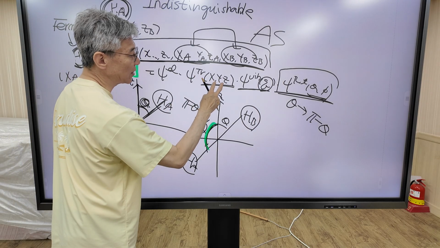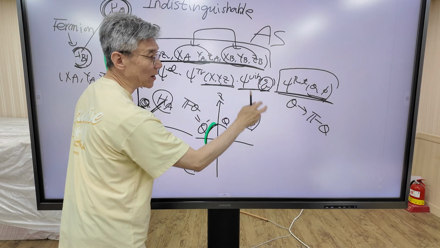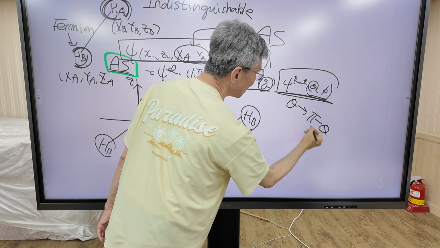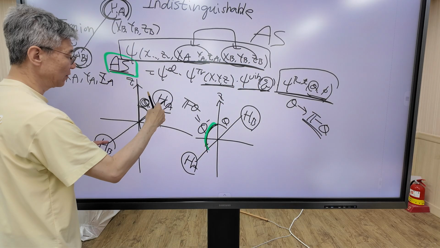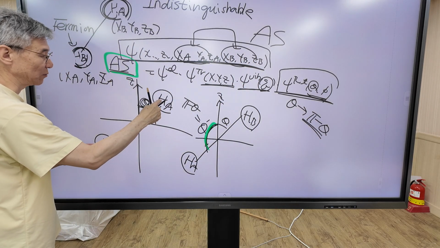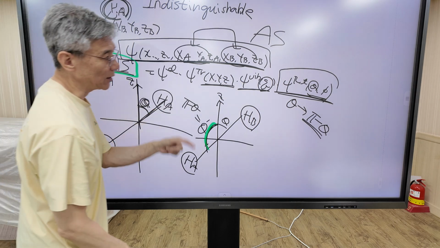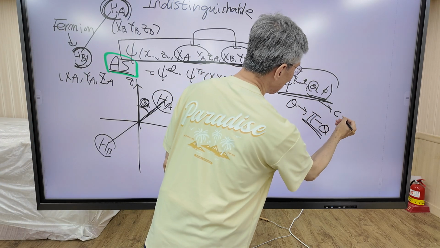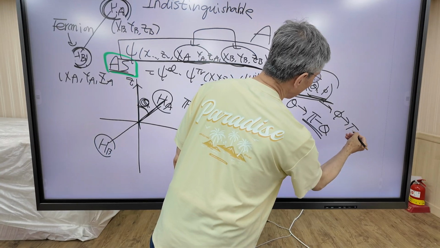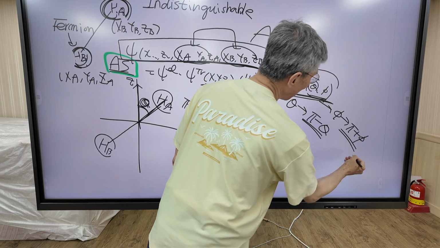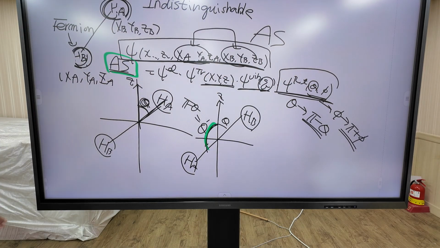Large XYZ does not change. Q does not change. But theta transforms to pi minus theta when proton A and proton B swap. Similarly, phi also changes. It transforms to phi plus pi. This is our result.